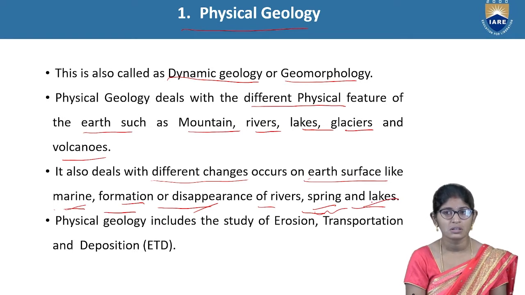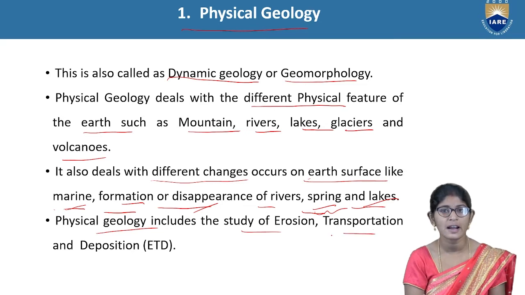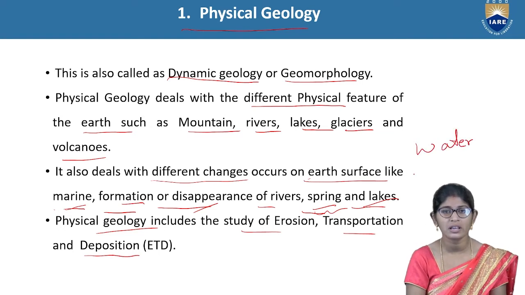Lakes are also the same. Next, physical geology includes the study of erosion, transportation and deposition. What are erosion, transportation and deposition? If any weathering effects are caused by the atmospheric agencies, what are the atmospheric agencies? Water, wind, ice. These are the atmospheric agencies.